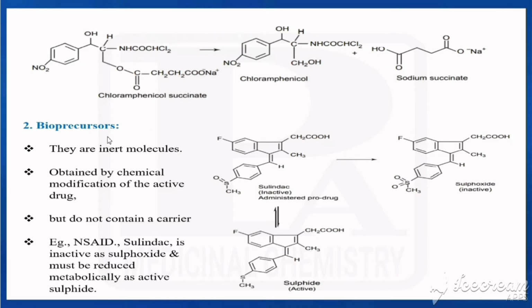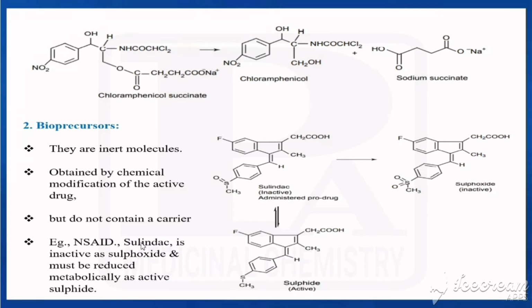Now we'll see the next one, called bioprecursors. They are inert molecules obtained by chemical modification of the active drug but do not contain a carrier. For example, the NSAID Sulindac is inactive as a sulfoxide and must be reduced metabolically to the active sulfide. This is the structure of Sulindac. It is administered as a prodrug, available as the inactive sulfoxide, which must be converted into the sulfide, which acts as the active form.